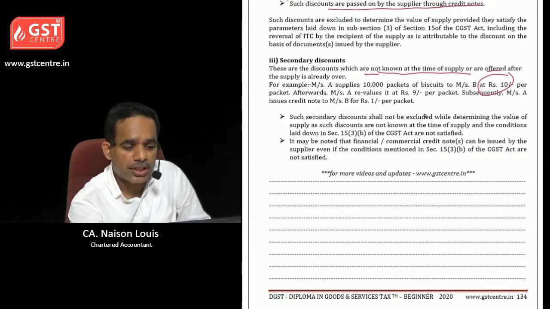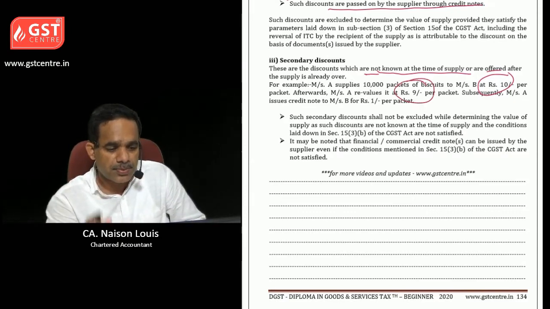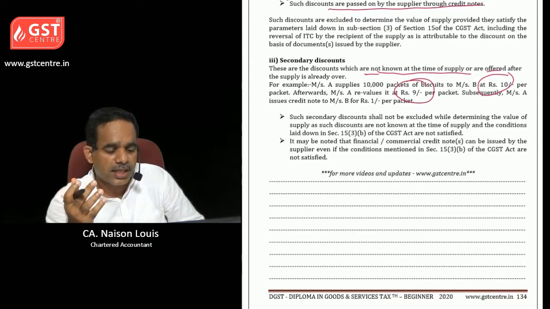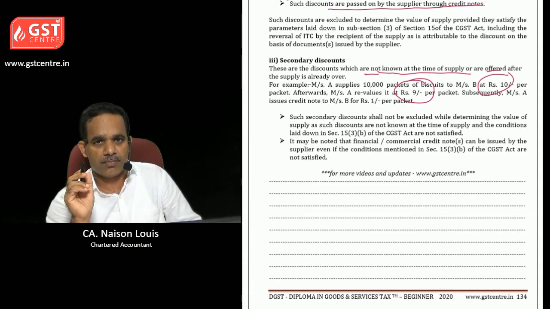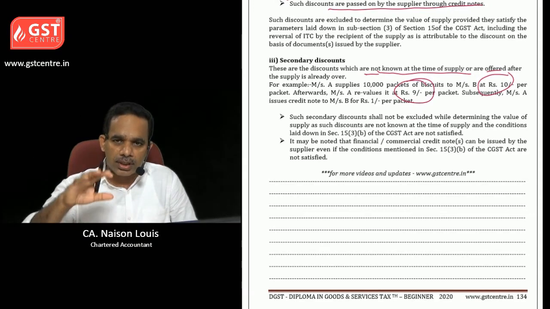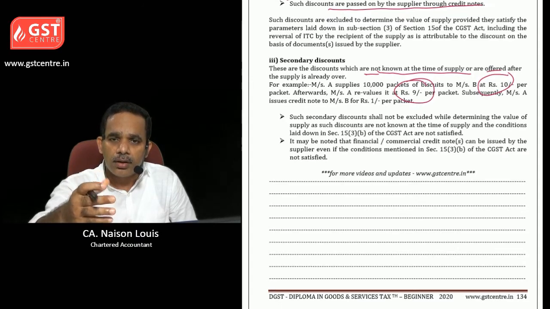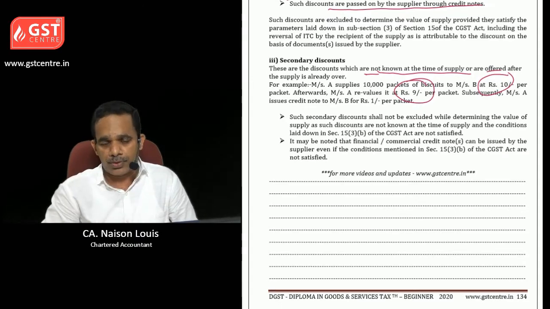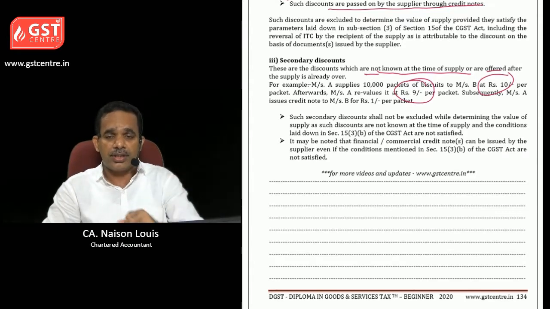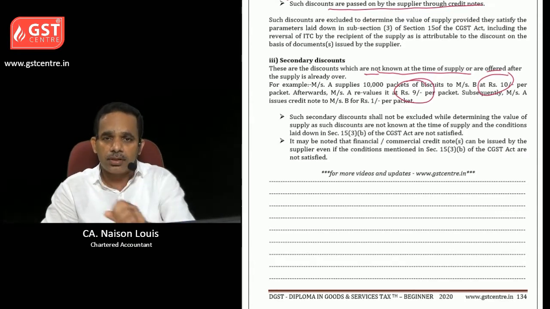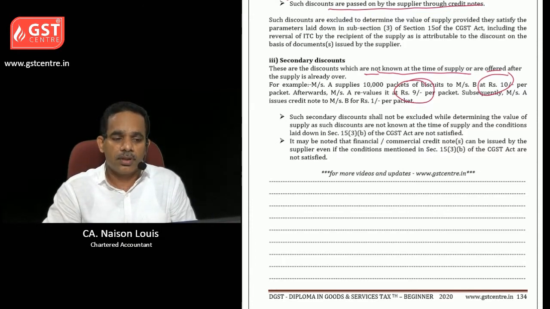A revalues it at rupees 9 per packet. Subsequently, Messrs. A issues a credit note to Messrs. B for rupees 1 per packet. So actually, at the time of supply, it was provided at a price of rupees 10. Later, it was revalued at rupees 9 and a credit note was issued for rupees 1.